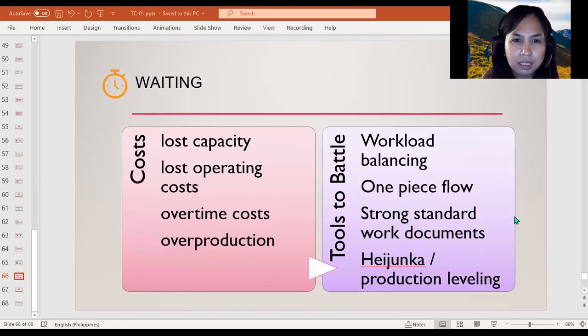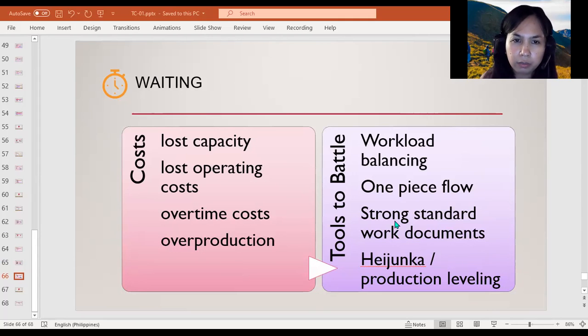And finally, waiting can also create overproduction, which may not make much sense, but if a person has no work to do, they may feel inclined to keep on producing product or goods that no customer is willing to buy, and this in turn creates the waste of overproduction. So knowing those important areas, what tools can we use to battle waiting?